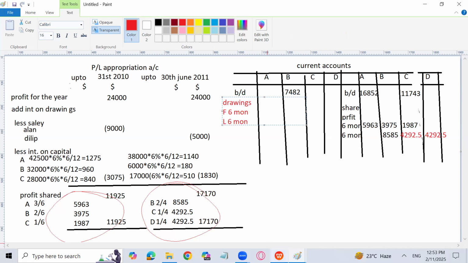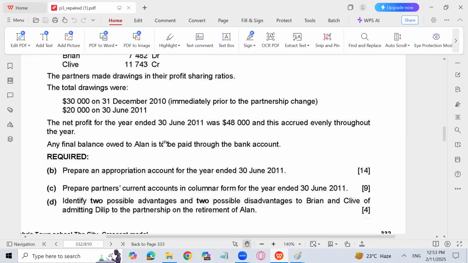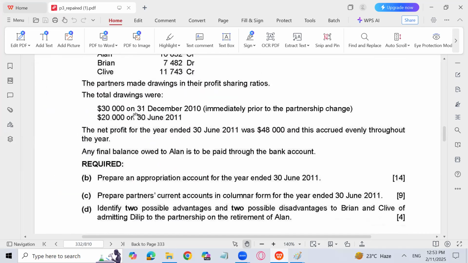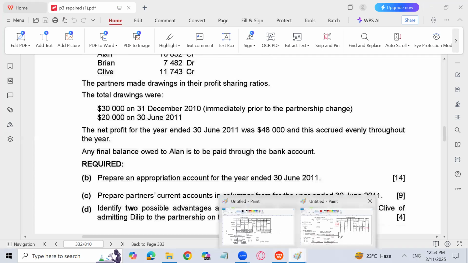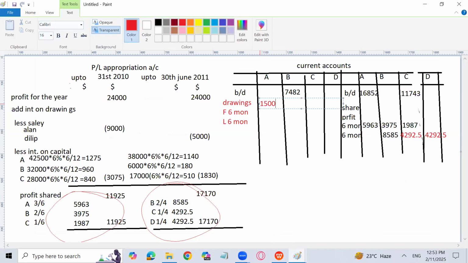Okay. So let's see. The first 6 months drawings, which are given in the question, is going to be how much? Here it is written 30,000. It is written here, total drawings by 30,000 on 31st December. So this will be distributed between the partners in the old ratio, 30,000 into 3 by 6. How much? 15,000. Then 2 by 6, 10,000. And then again, 10,000. 5,000. 5,000. Okay. Oh, I wrote it wrong. Sorry. That had to be written below. Sorry. Here.